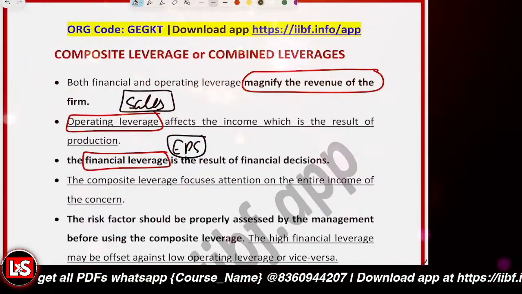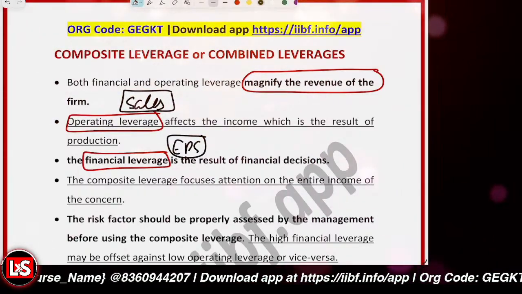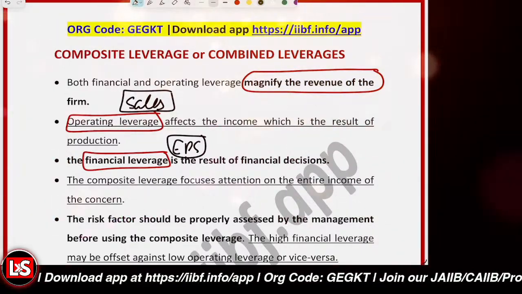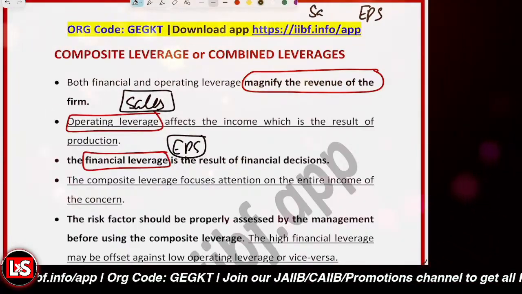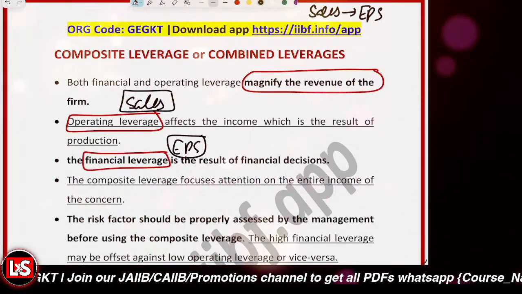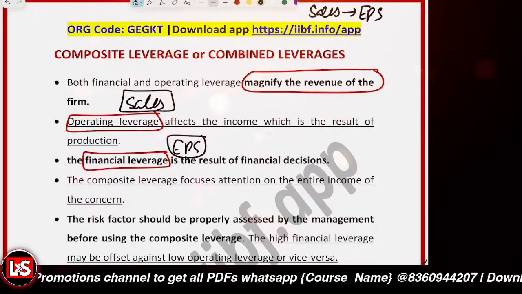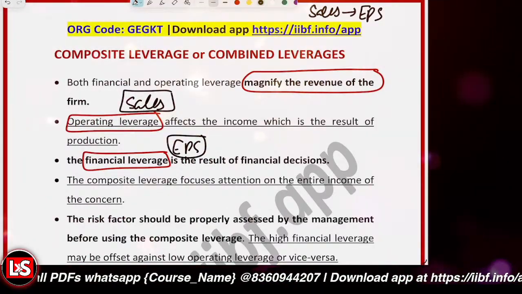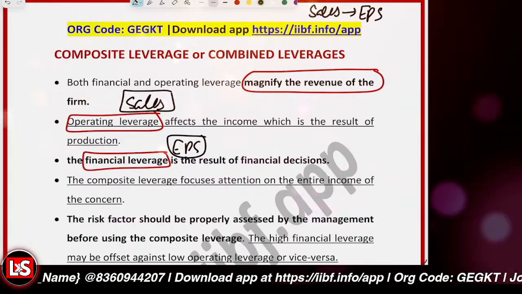If you remember, right? So in the composite leverage or the combined leverage, we are going to talk about the sensitivity of EPS, how sensitive the EPS would be. If the sales do change, what will be the impact on the EPS? It represents the combined effect of the fixed operating cost and the fixed financial cost on the shareholders' earnings. So the fixed operating cost gives the operating leverage, and the fixed financial cost gives the financial leverage.